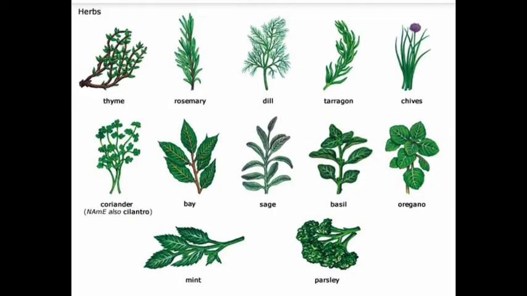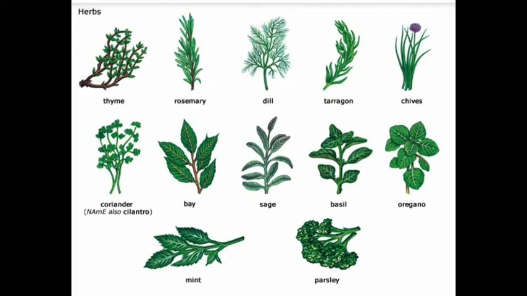Next is herbs. Herbs are small plants that have a soft green stem. Most of the herbs live only for a few months. The examples of herbs are mint, spinach, and so on.